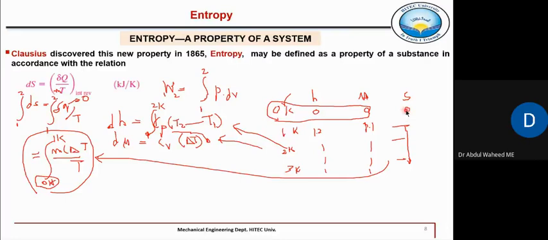So entropy is calculated just like enthalpy and internal energy, but the equation is del Q by T. Here it is simply del Q, Cp delta T or Cv delta T. Here it is Cp delta T divided by T, if it is a constant pressure process, or Cv delta T divided by temperature, and you have to integrate. So that's how the entropy values are calculated, and those are tabulated in the saturated tables.